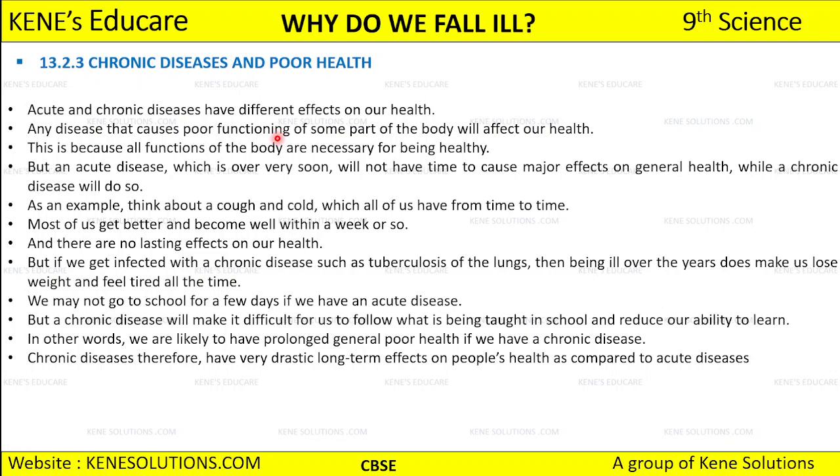What did I just say? If it's a disease, obviously it is going to cause problems to the functioning of your body, right? So any disease that is causing poor functioning of some parts of your body is eventually going to affect your health.